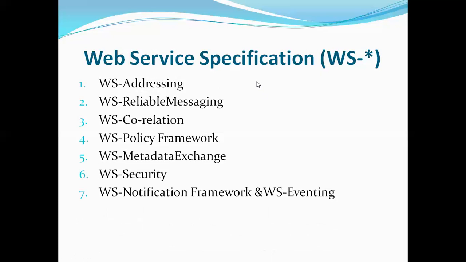So these are the different specifications supported by web services and web API, and these are the many extensions. Therefore, that many is represented as an asterisk here. So WS asterisk: so many service specifications or extensions supported by web services or web API.